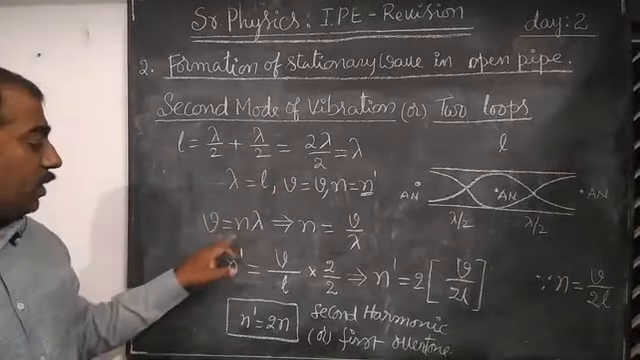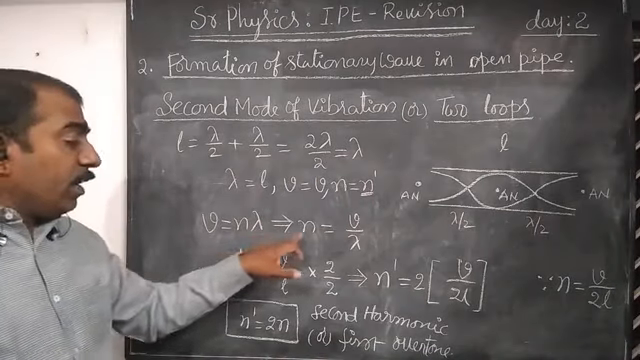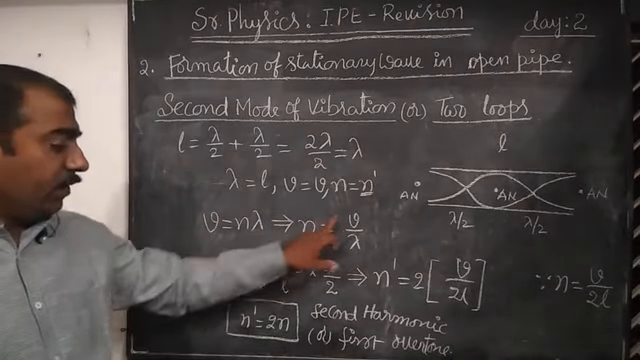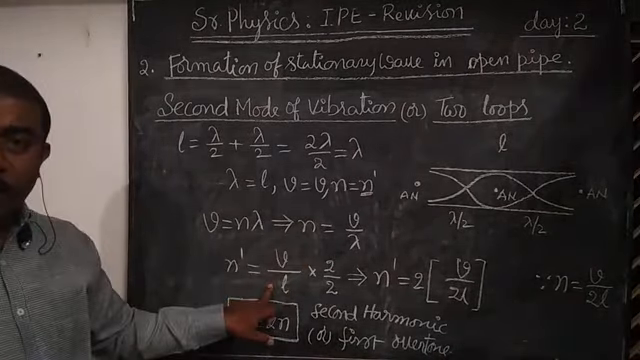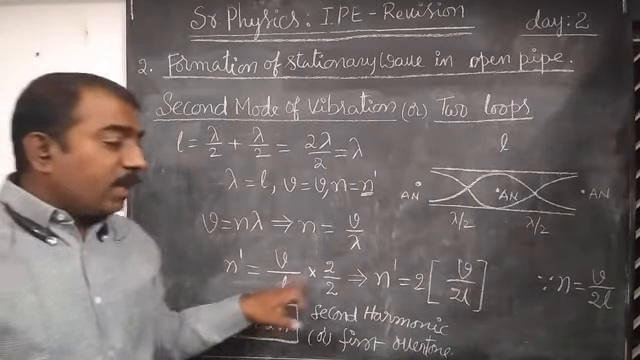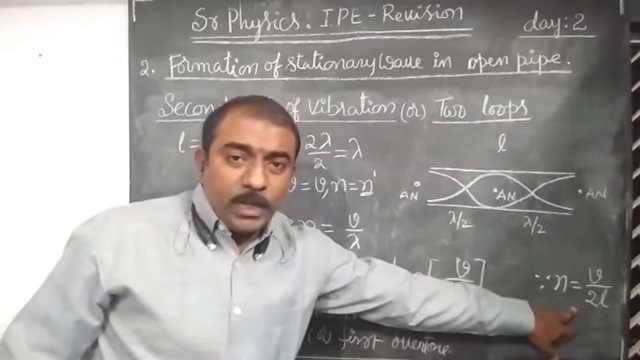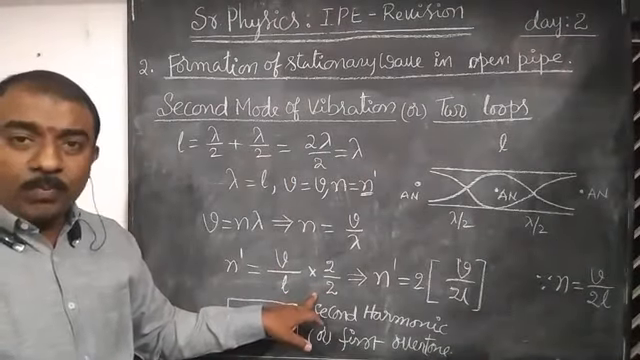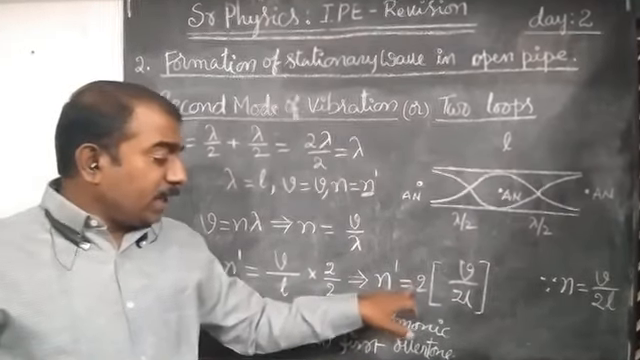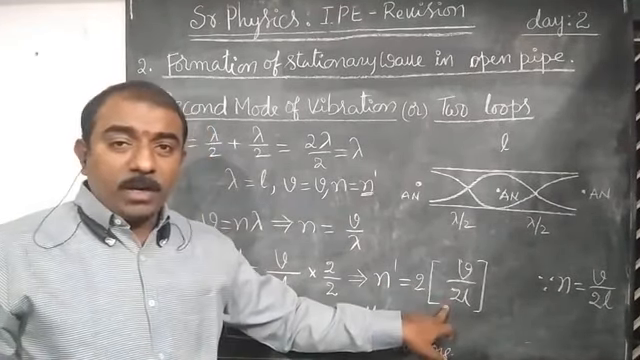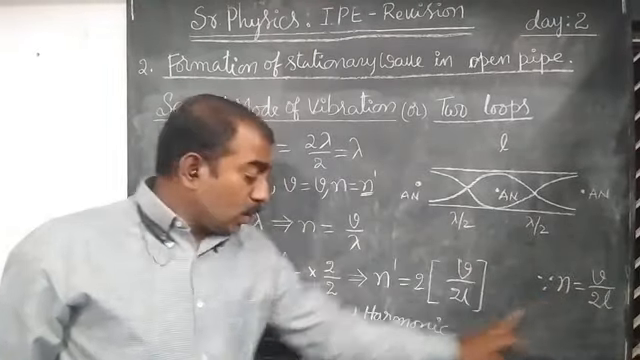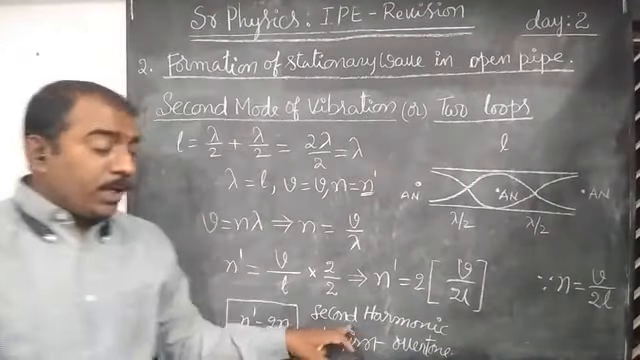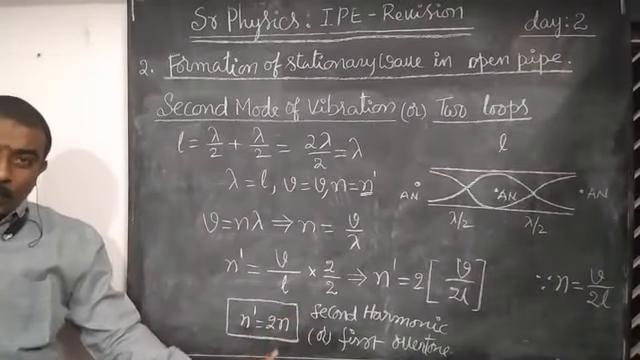Let us substitute these values in v is equals to n lambda. From this equation n is equals to v by lambda. Here n is equals to n dash, v is equals to v, lambda is equals to L. Let us compare this equation with the fundamental frequency n is equals to v by 2L, so I am multiplying and dividing the expression by 2. So the equation becomes n dash is equals to 2 into v by 2L. But v by 2L is equals to n, so n dash is equals to 2n. This is known as second harmonic or first overtone.